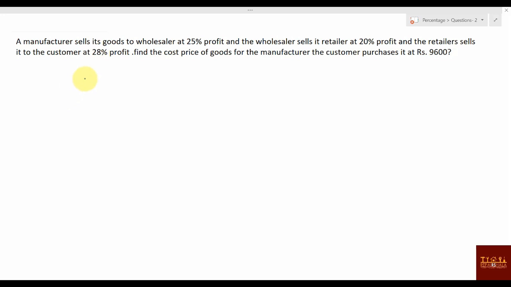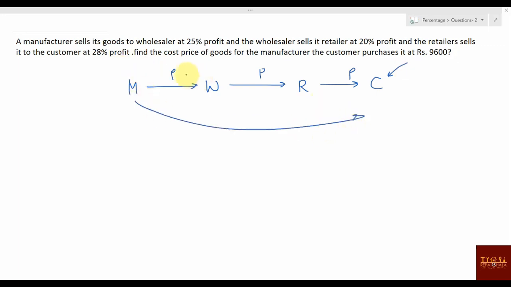First the manufacturer is there, selling to the wholesaler. The wholesaler is selling to the retailer, and the retailer is selling to the customer. Every place profit is there, yes or no? And that is why, when you go to offline stores, you get the same item at a very high price. What Amazon and Flipkart do is directly buy from the manufacturer. They can remove these two profits and directly earn something like 3% profit.